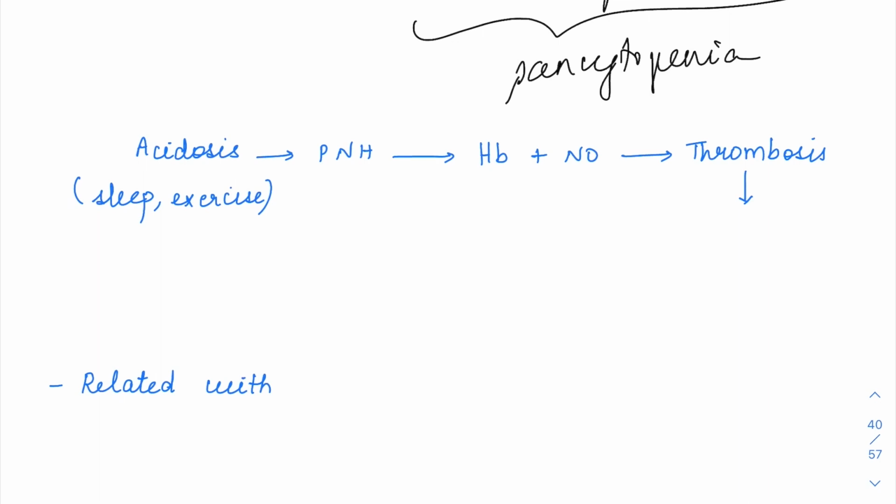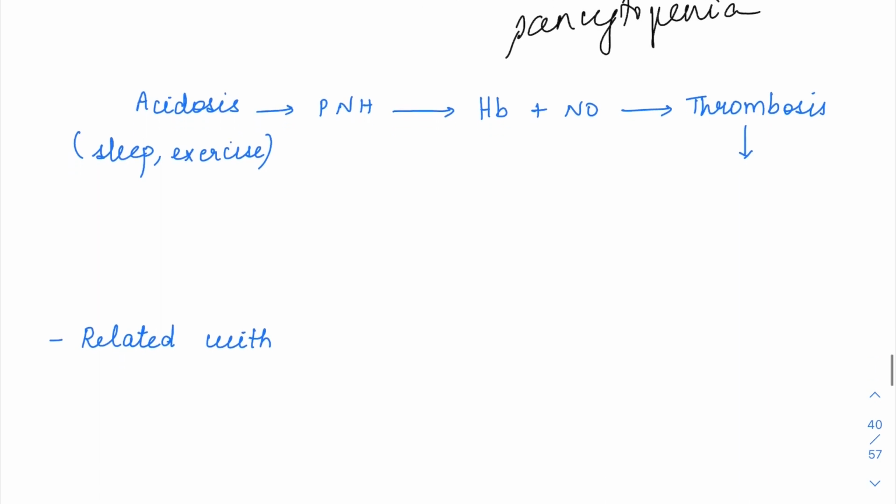And the released hemoglobin here is going to combine with nitric oxide. Along with this nitric oxide, it is going to combine and form thrombus. So multiple thrombi are also a feature of this PNH. This thrombus is going to result in multiple sites of involvement. So DVT you can have, stroke episodes you can have, and mainly Budd-Chiari syndrome. Budd-Chiari syndrome is hepatic vein thrombosis, right?